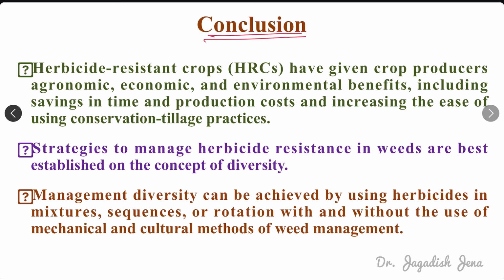We have already discussed how we can manage herbicides before and after resistance development, and the precautionary measures we should follow to prevent resistance development. Then we discussed what herbicide resistance and herbicide tolerance are, the weeds that have become resistant to different herbicides in India, and then the resistance index and resistance factor.